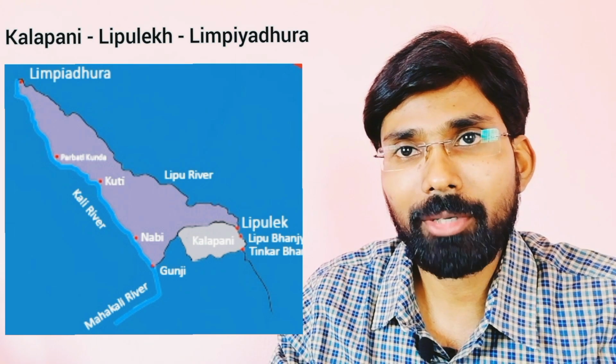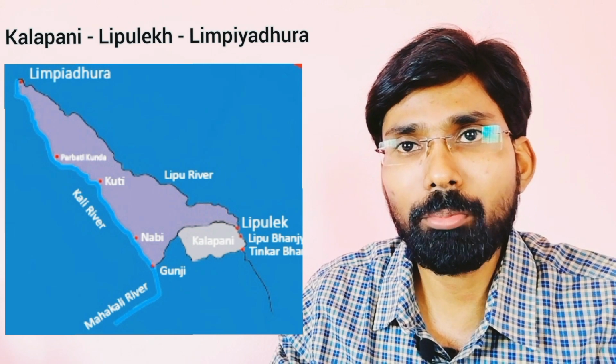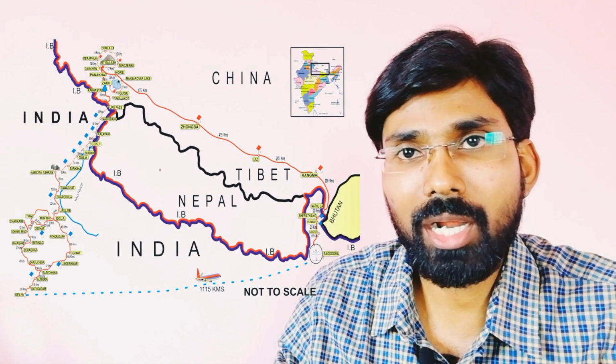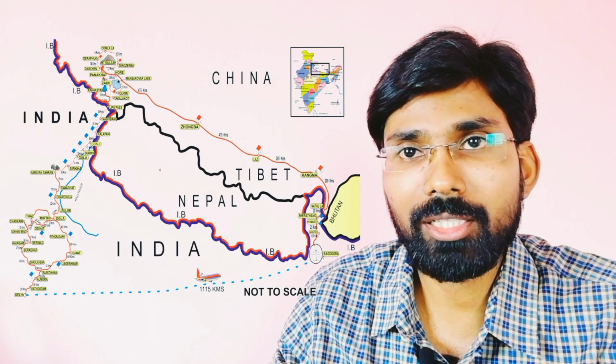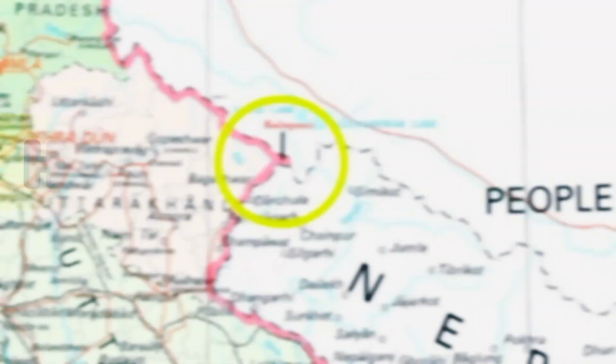Lipulekh Pass in the Kalapani region also serves as an important vantage point for India to keep an eye on Chinese movement in the region. India's surveillance capability of Chinese movement is aided by the heights of Lipulekh Pass. This region is also very important geoeconomically. The valley of Kalapani with Lipulekh Pass on top forms the Indian route to the Kailash Mansarovar pilgrim site. It is also an important traditional trading route to Tibet for the Bhotia tribal communities of Uttarakhand.